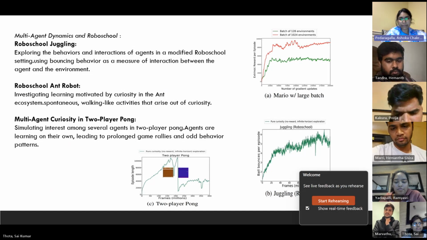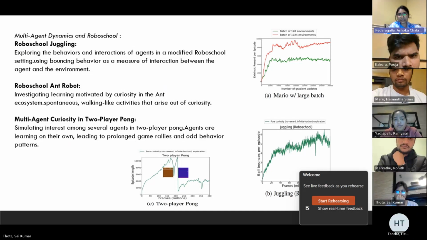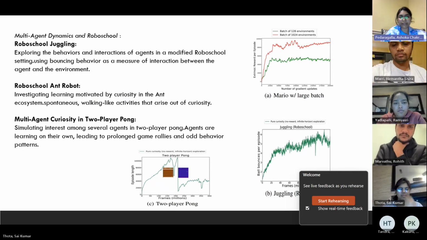And there comes the two-player Pong curiosity. Here we simulate curiosity among multiple agents and engage in a two-player Pong game. These agents independently learn and exhibit extended game rallies and intriguing behavior patterns. Here, let's look into the graph.